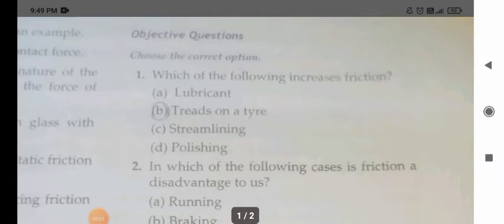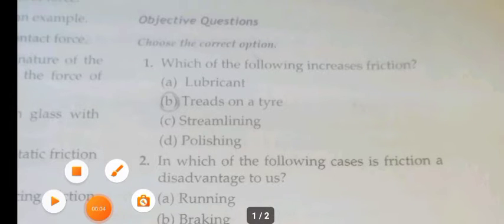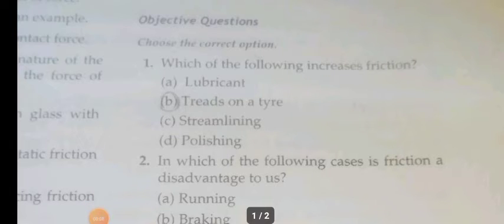So today we are going to revise lesson 4 in physics objective questions. Okay, children, next week onwards we are going to write our exam. So let us do our revision properly and sincerely. Okay, choose the correct option.